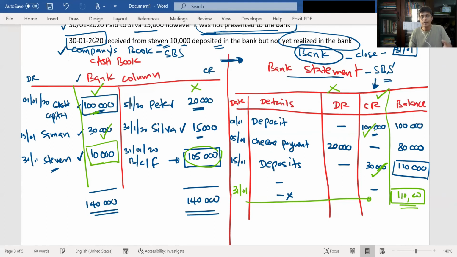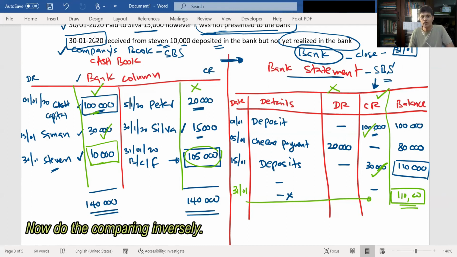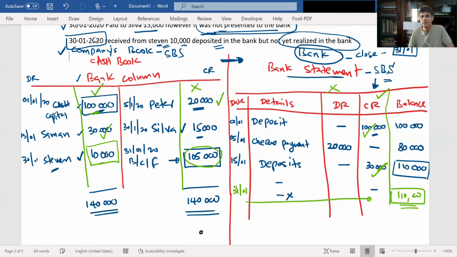Okay. Now the debit side we compared with the credit side. Now you compare the credit side of the cash book with the debit side of the bank statement, right? The first one, we issued a check to Peter, 15,000. Has it been presented? Presented means debited. We issued a check for 15,000. Has it been presented? No. So the second difference.